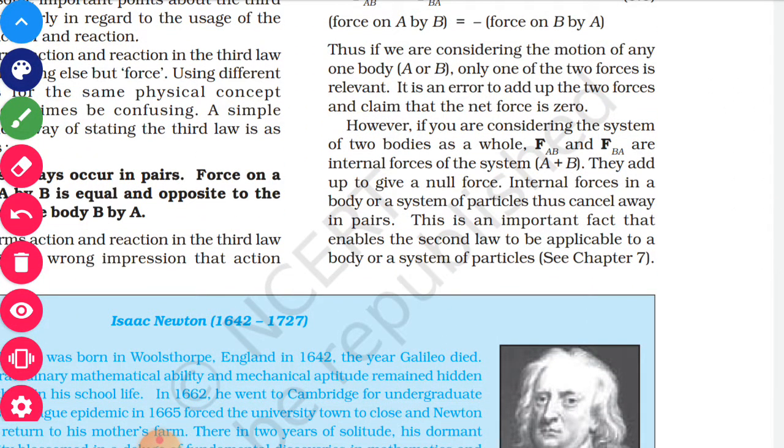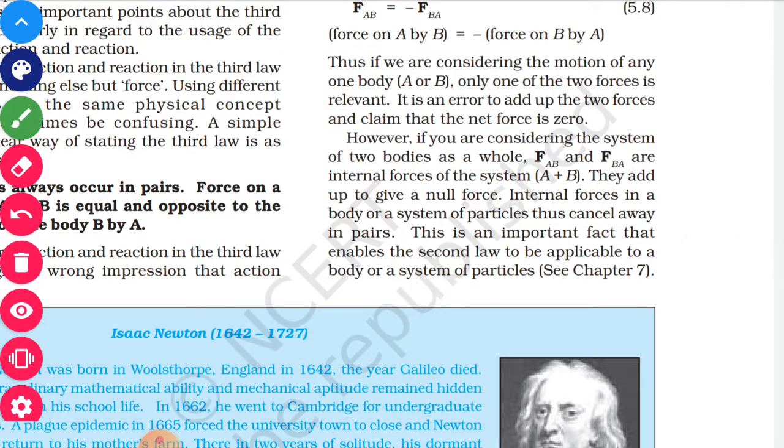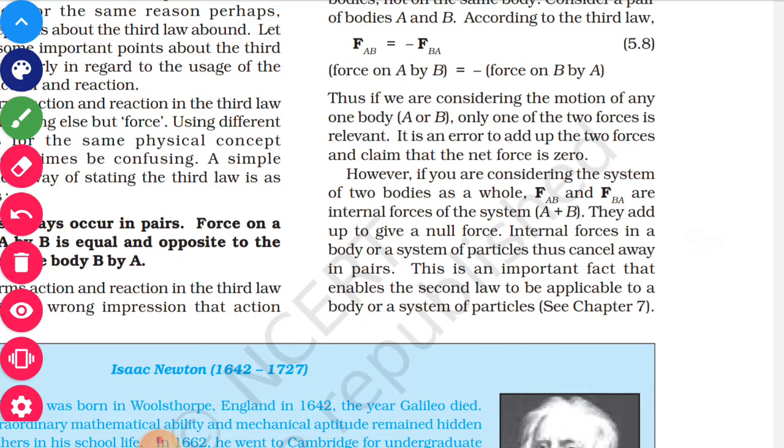Now, if we are considering the motion of any one body, either A or B, only one of the two forces is relevant. It is an error to add up the two forces and claim that the net force is 0. If you take F_AB, and then take minus F_BA to the other side, then it becomes 0. So the net force is 0, we cannot say that. Only one of the forces is relevant, which is the cause of the motion of a moving body.